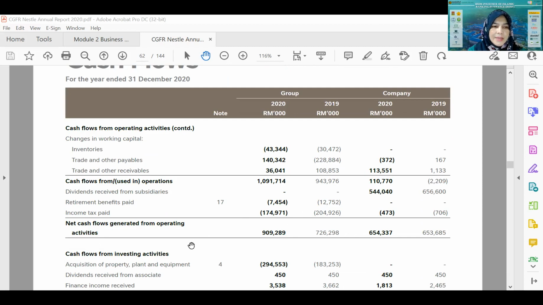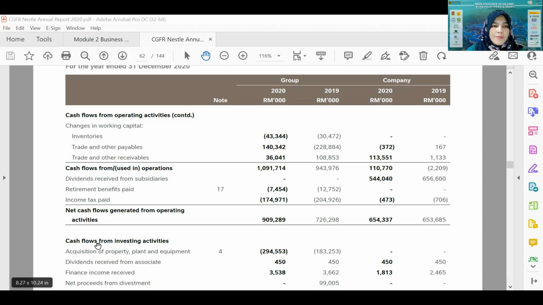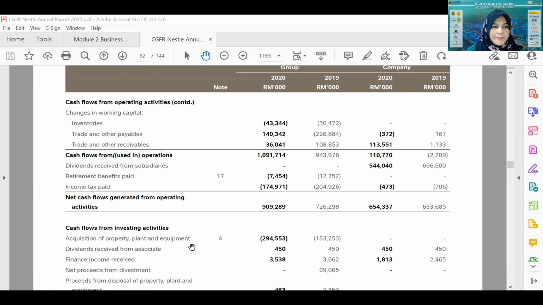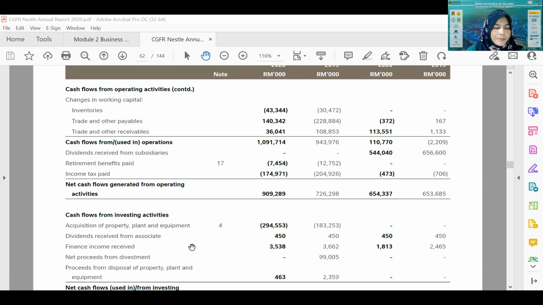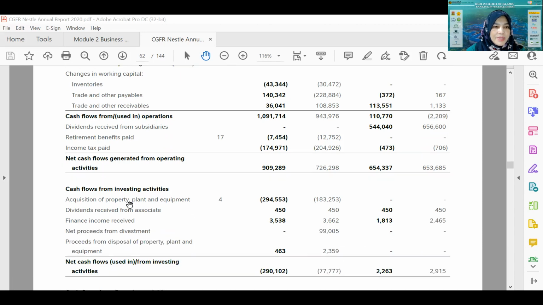And then the second segment is cash flow from investing activities. So if you look at the activities, it will be about acquisition of property, plant and equipment. For example, when the company buys a new factory or plant, or buys new machinery, all those will be included here, right?